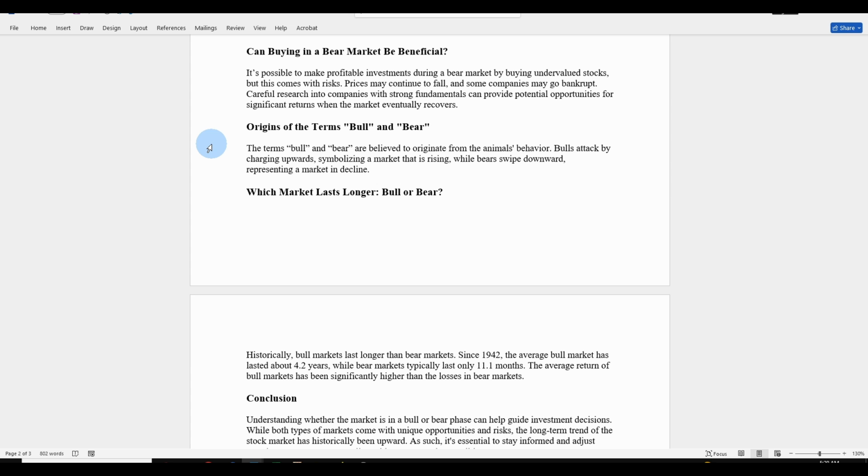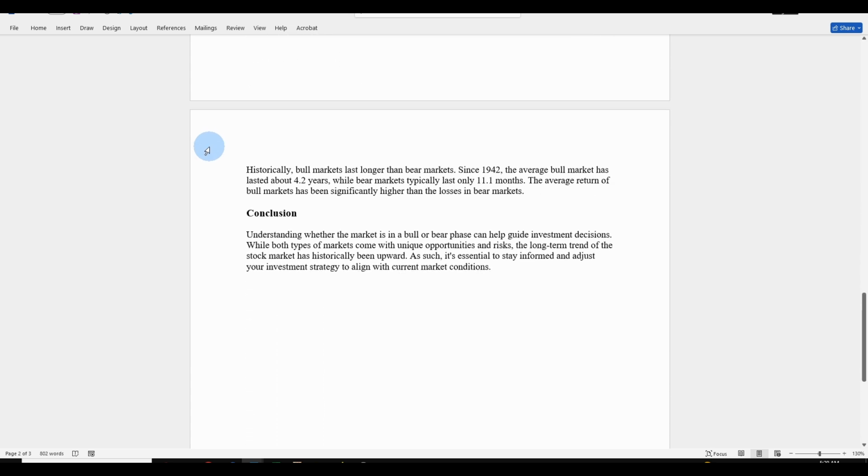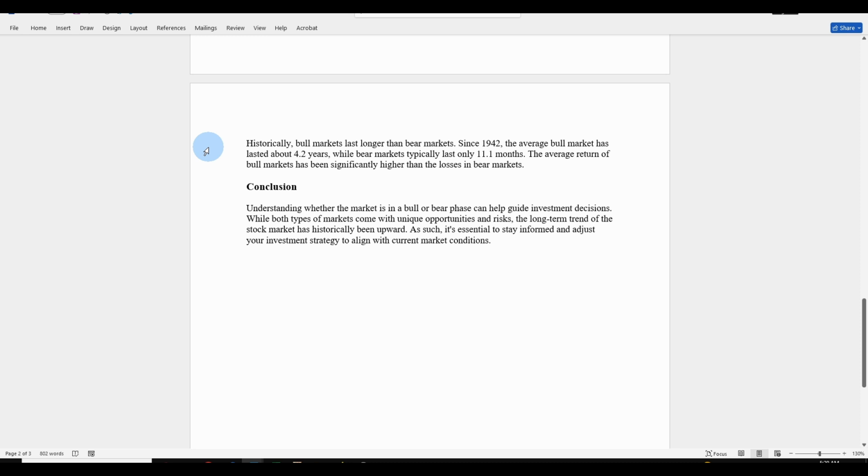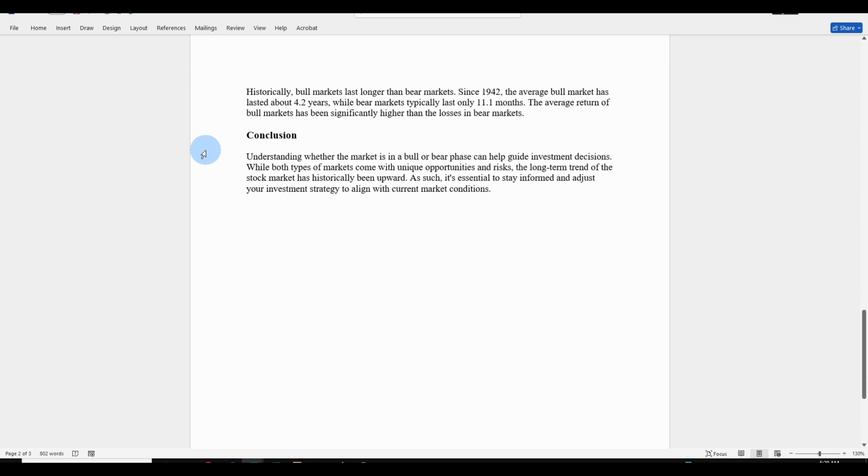Which markets last longer, bull or bear? Historically, bull markets last longer than bear markets. Since 1942, the average bull market has lasted about 4.2 years, while bear markets typically last only 11.1 months. The average return of bull markets has been significantly higher than the losses in bear markets.